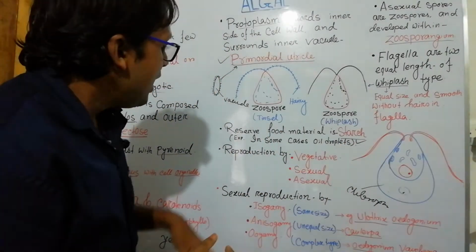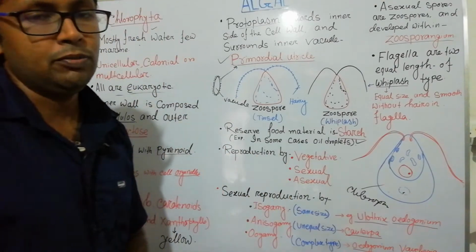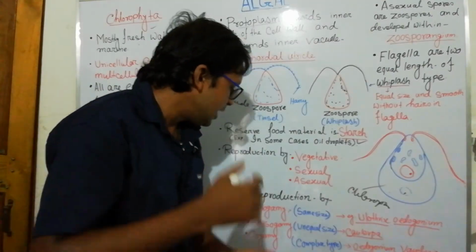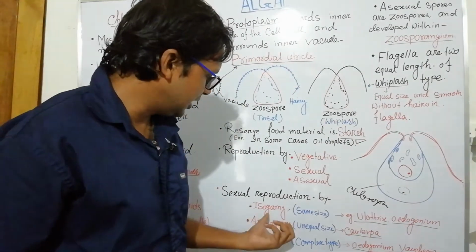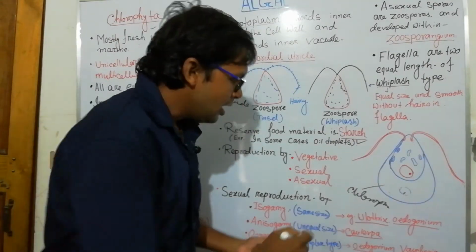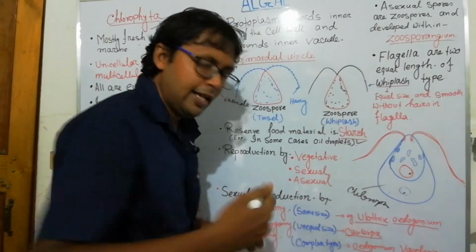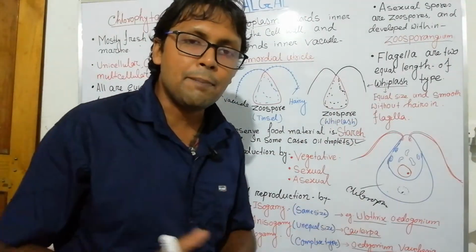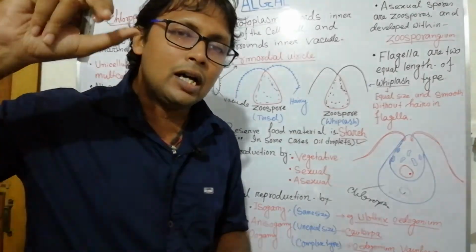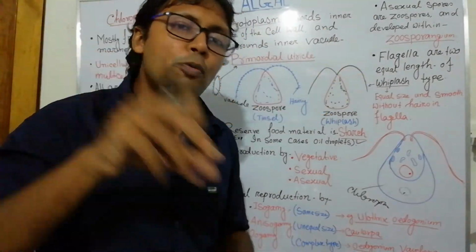Reproduction is by vegetative, sexual and asexual methods. Sexual methods can be isogamy, anisogamy or oogamy. Isogamy means gametes of the same size, anisogamy means different sizes, and oogamy is a complex type where the male gametes move to the female gamete.